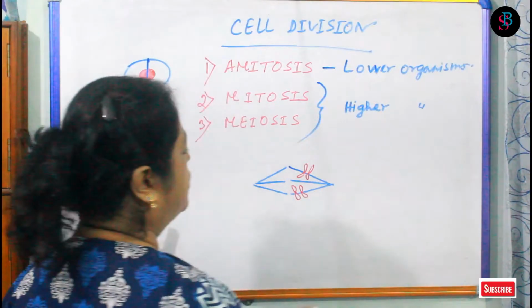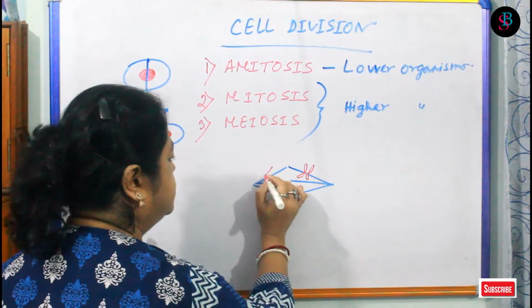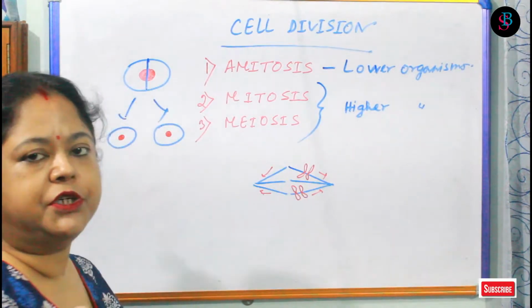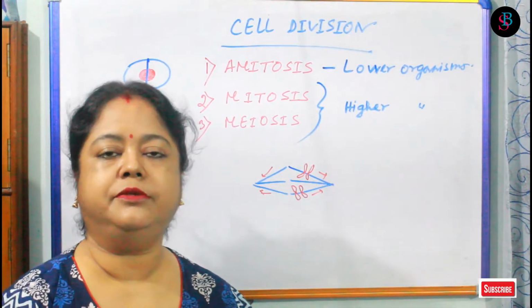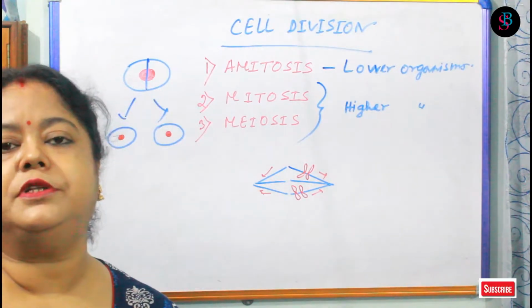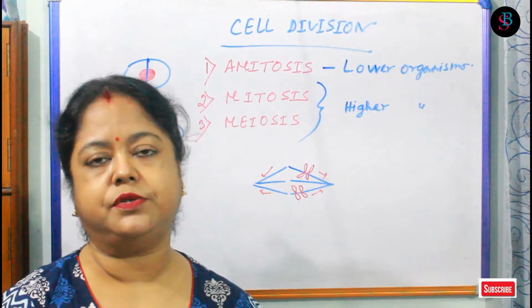Suppose it has 4 chromosomes. One will come here and another here. One will come here and another here. So naturally, there is an exact division of the chromosomes. This is the main difference of amitosis with mitosis and meiosis.